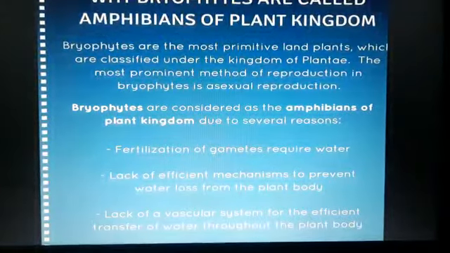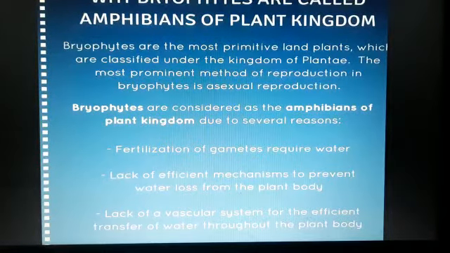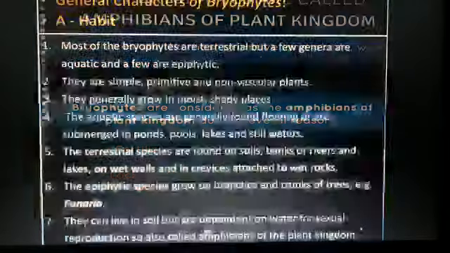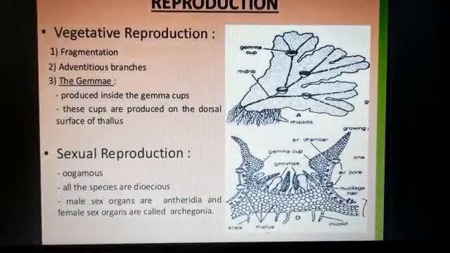Student, it is a very important question also: why are bryophytes called amphibians of the plant kingdom? The answer is, bryophytes are called amphibians of the plant kingdom because these plants can live in soil but depend on water for sexual reproduction. We read that bryophytes are terrestrial plants, but for sexual reproduction they depend on water. Fertilization of gametes requires water. I hope you understand. Now we read reproduction in bryophytes.